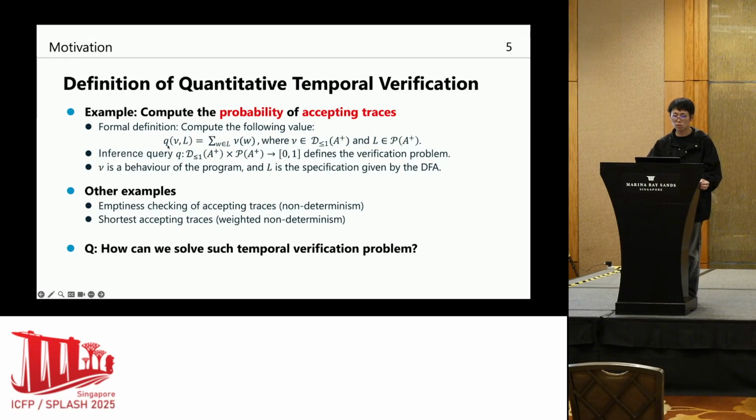Here, nu is basically the behavior of the program, and L is the specification given by the DFA. The problem asks us to compute the probability of accepting traces over the program. There are a couple of other examples, including emptiness checking of accepting traces for non-deterministic programs. We can also consider the shortest accepting path, which is for weighted non-deterministic programs.